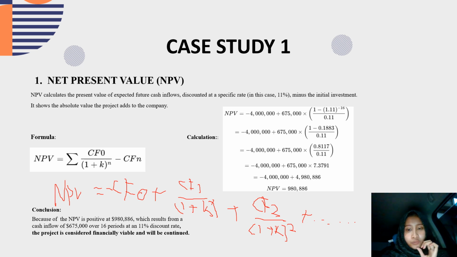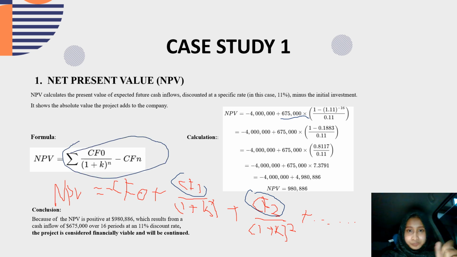Because the CF is the same, the cash flow is 6,750, so I use the sigma. I use this sigma.